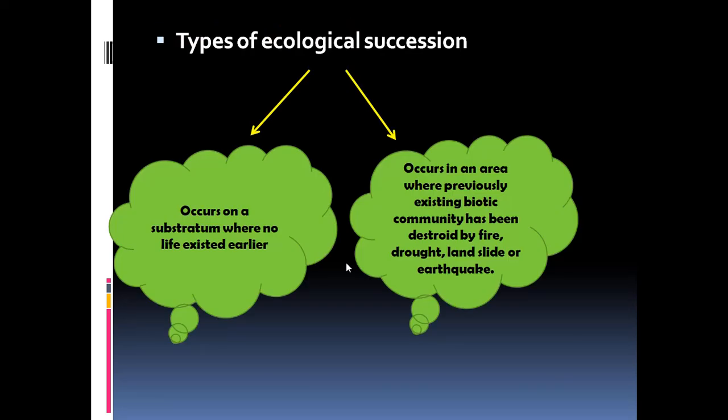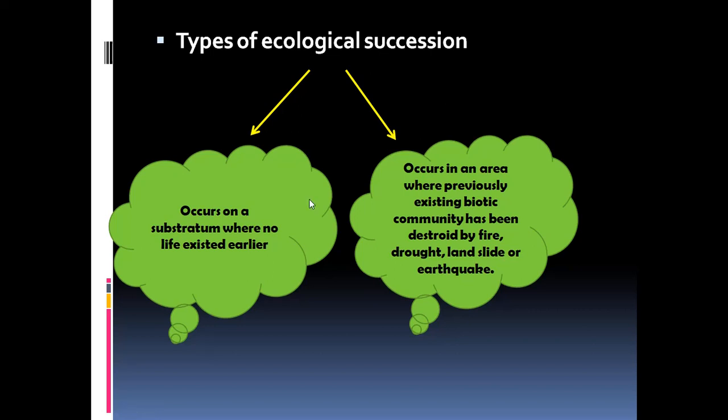Now, the types of ecological succession. Mainly there are 2 types of ecological succession, primary and secondary. Primary succession occurs on a substratum where no life existed earlier, that is barren rocks. Whereas the secondary ecological succession occurs in an area where the previously existing biotic community has been destroyed by fire, drought, landslides, or earthquakes.